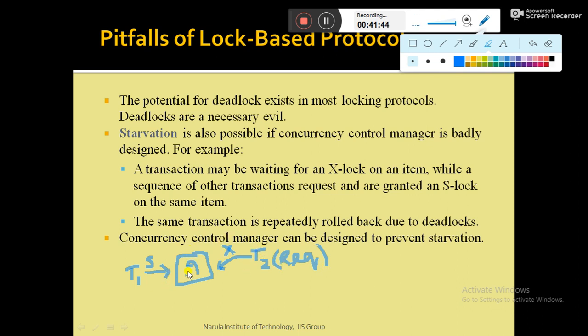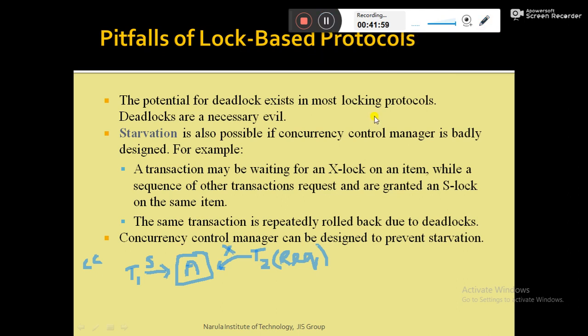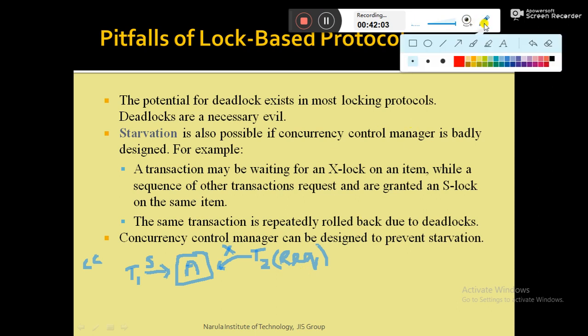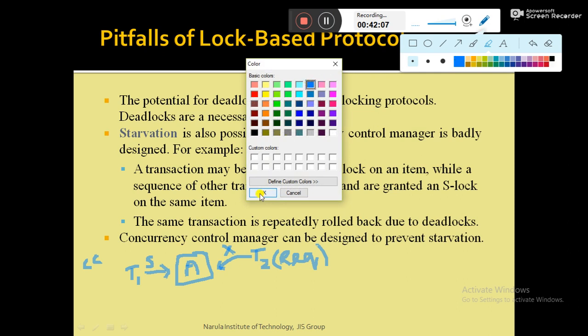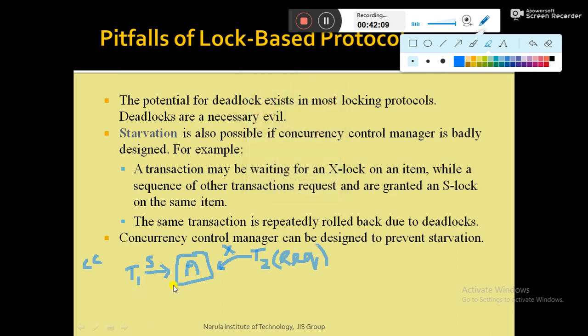So what happened? The concurrency control component, CC in short, will not grant the lock request of T2 because it is an incompatible mode. So the lock request made by T2 will not be accepted. T2 has to wait for T1.